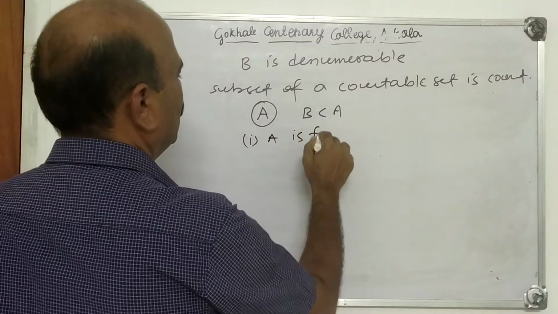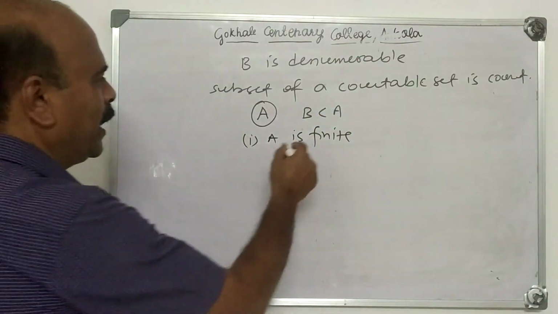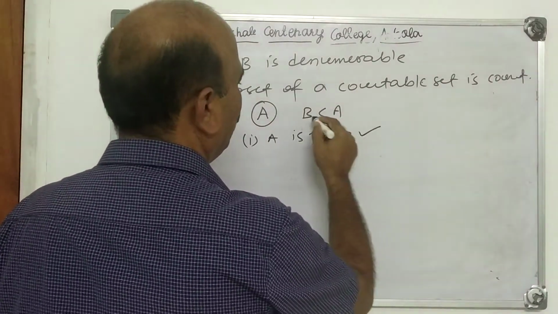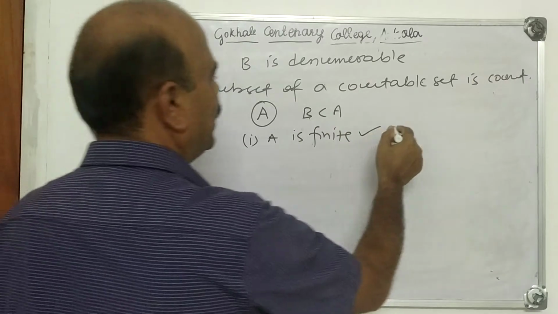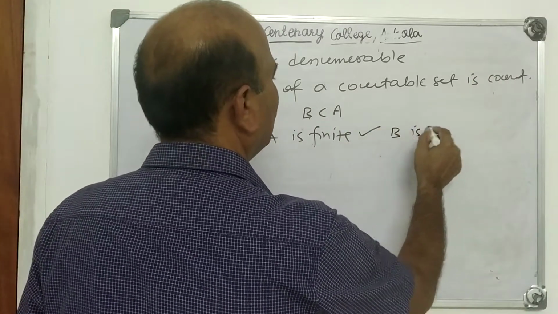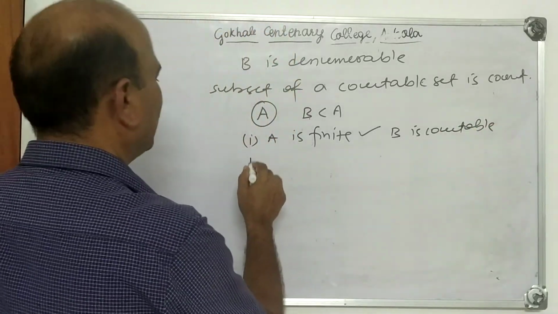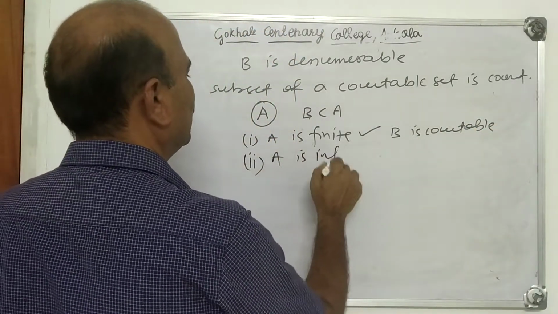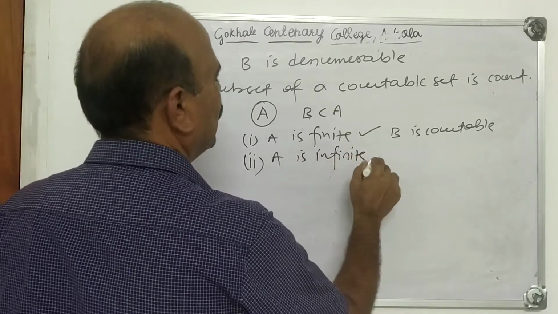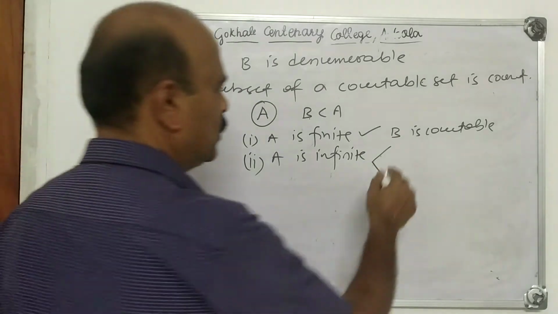I briefly explain once again the proof of this. A is finite. A subset of a finite set is finite. Therefore, B is finite. Hence, B is countable. First case. Second case is A is infinite. If A is infinite, again there arise two cases.